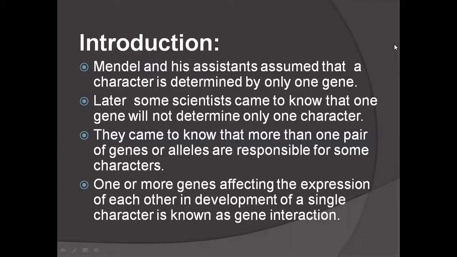So by their experiments, Mendel and his assistants understood that one factor is responsible for every character.